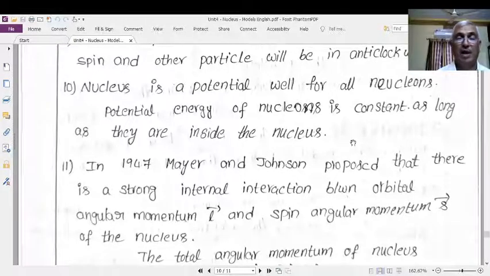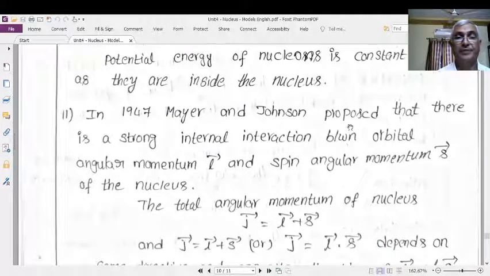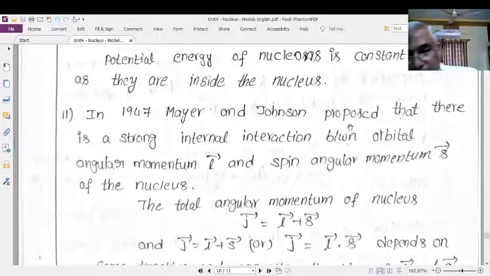Nucleons are not able to come out of this well. This potential binds all the nucleons together in a well with constant potential energy. These are the very basic points regarding the shell model.